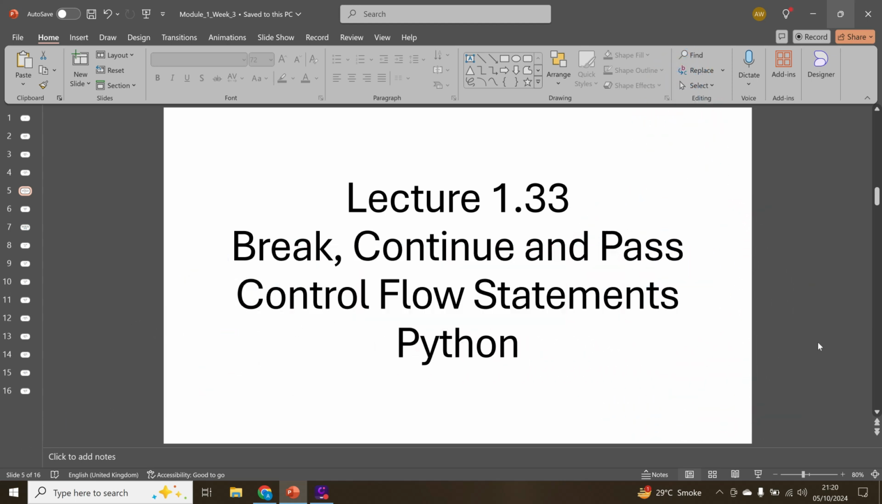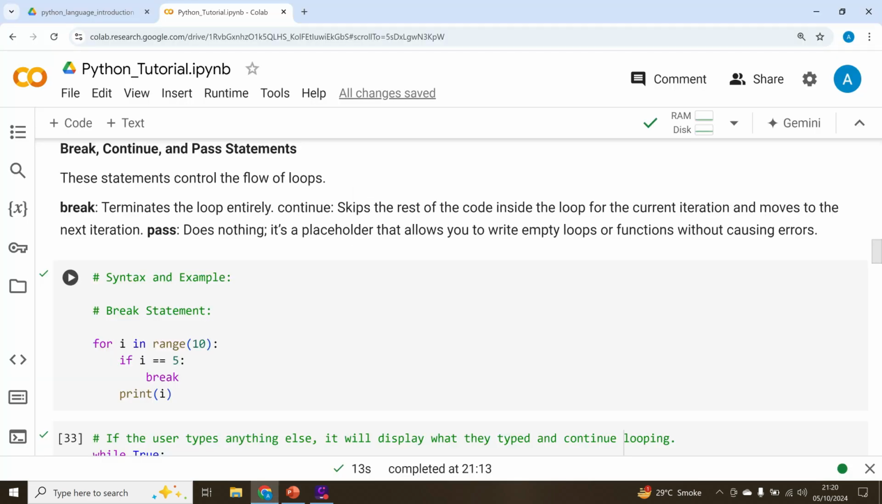Today we are going to learn about control flow statements such as break, continue, and pass. These statements are very important in some cases when you are using the loops, which we covered in our previous video. If for some conditions you want to interrupt or skip some part of the loop to not execute some operations, then you can use these control flow statements. And we'll take an example of this now.